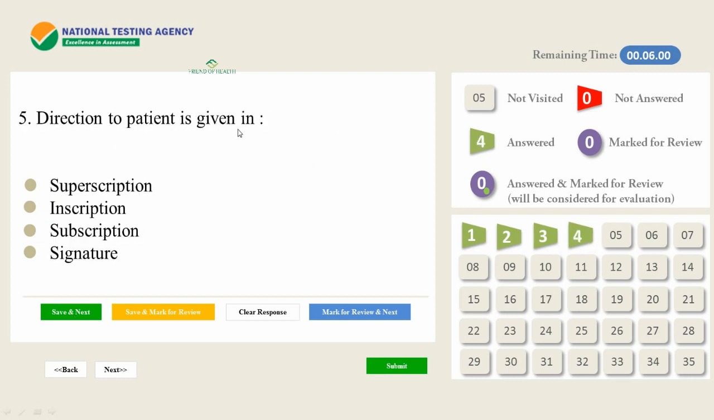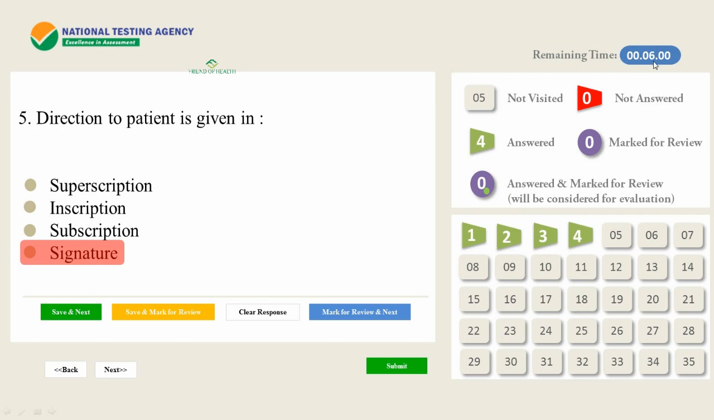Direction to patient is given in which part of the prescription? So this is about prescription. That is also another important part. This is a very repeatedly asked question. So signature is the answer. Direction to patient is given in the signature part of the prescription.